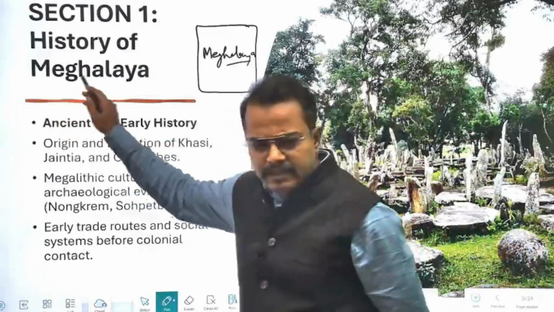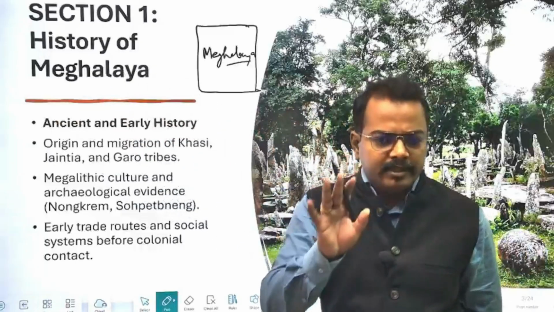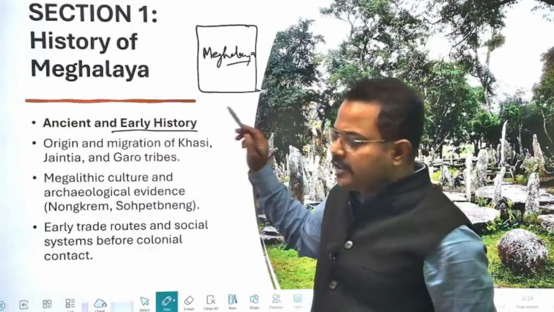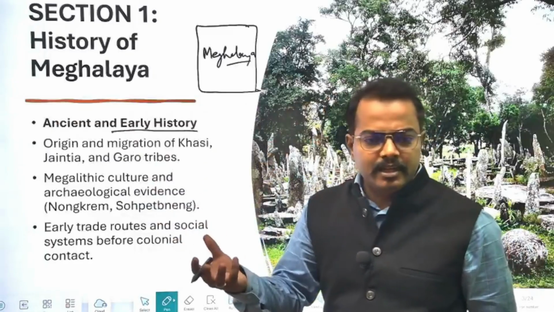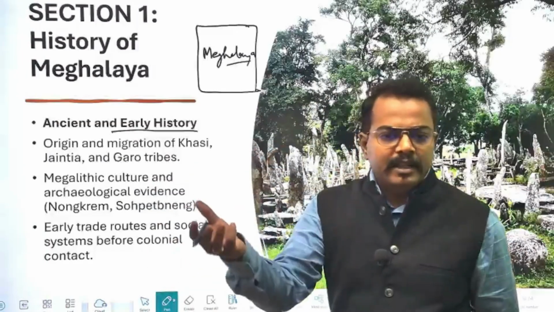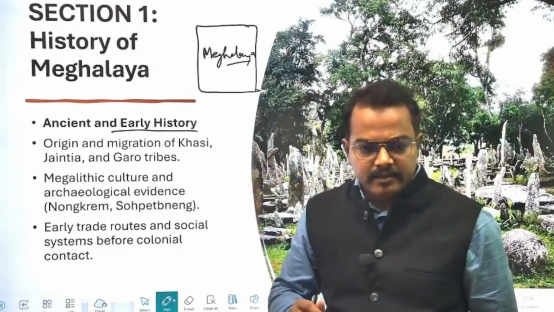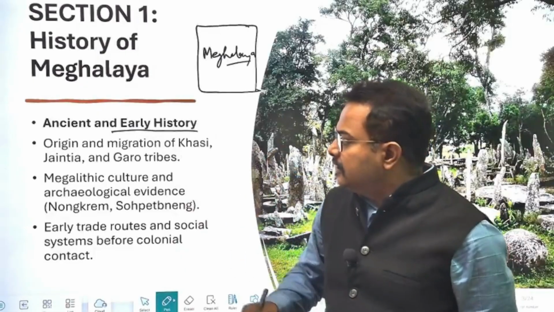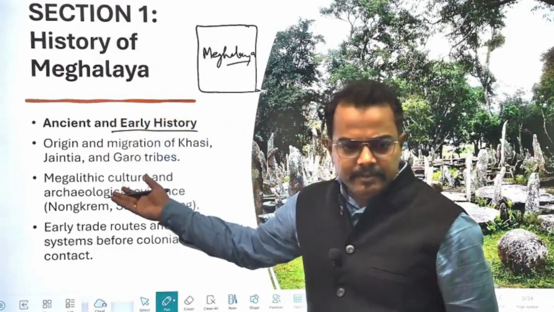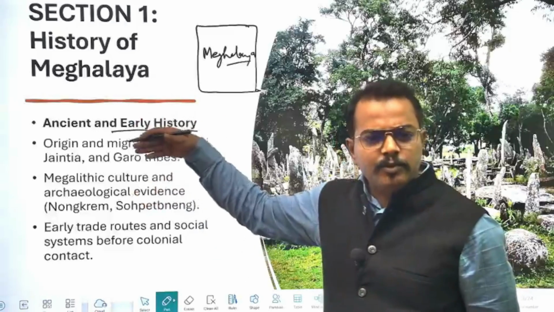History is again divided into 4 segments. One is ancient and early history, in which you will have to understand what the Meghalayan age is, and what the Paleolithic evidences present in this region are. What kind of other things are available in this region related to the Paleolithic or proto-historic age.